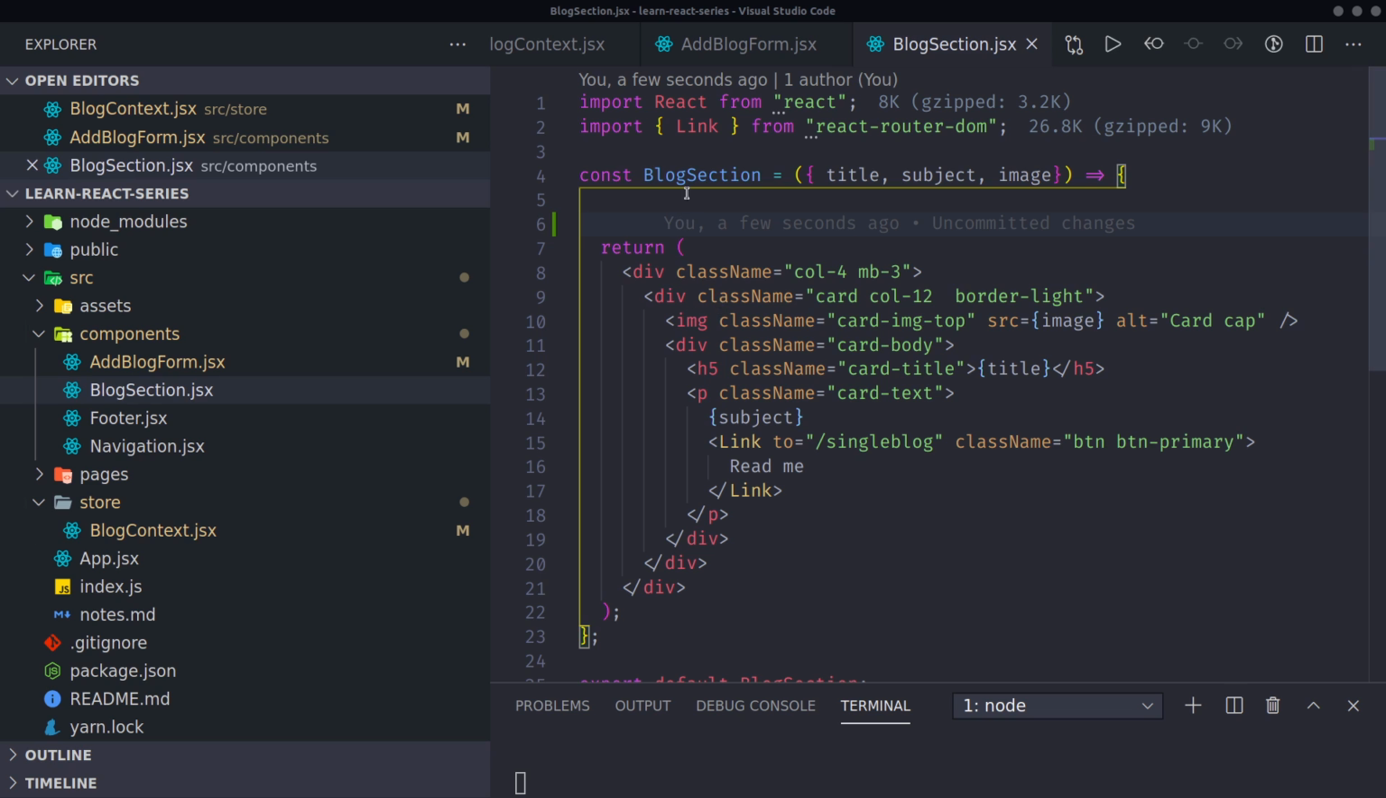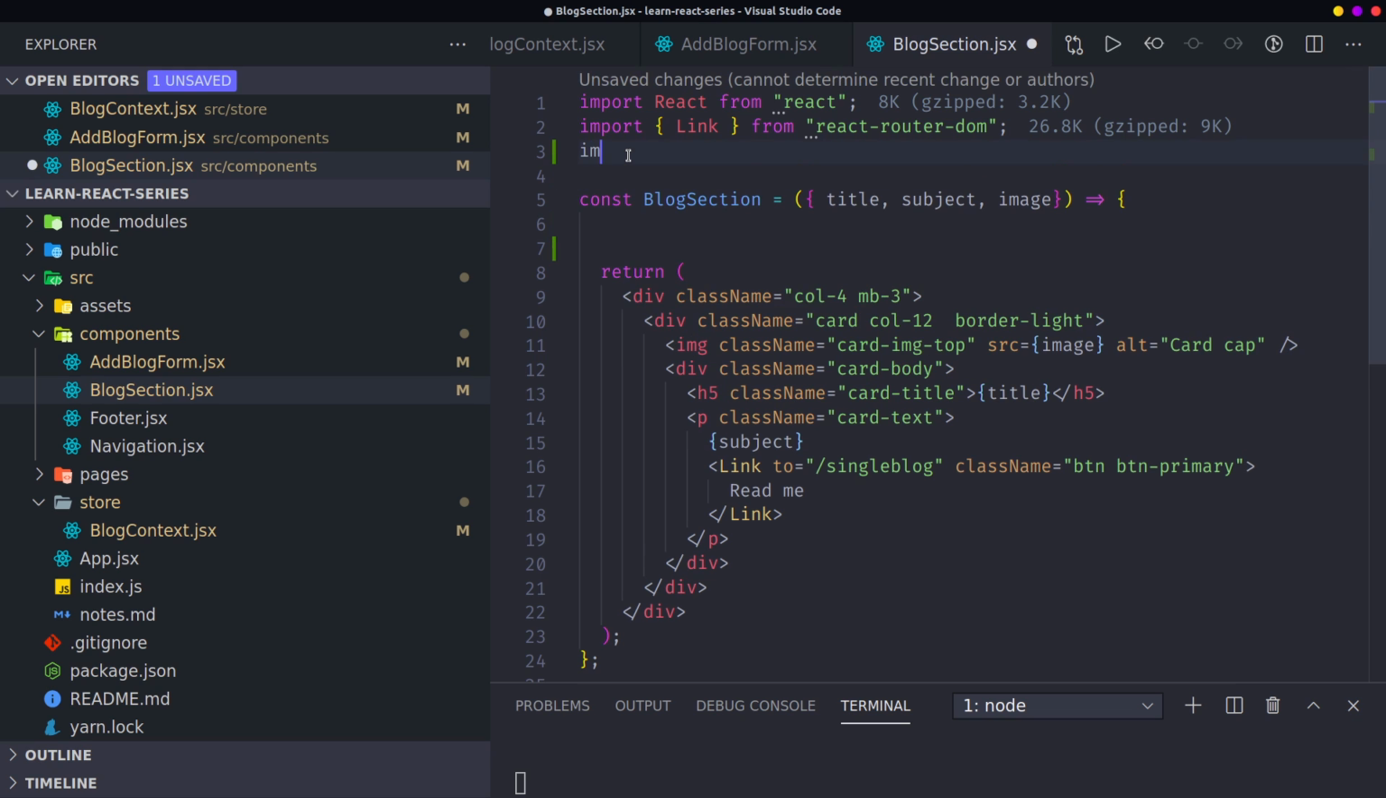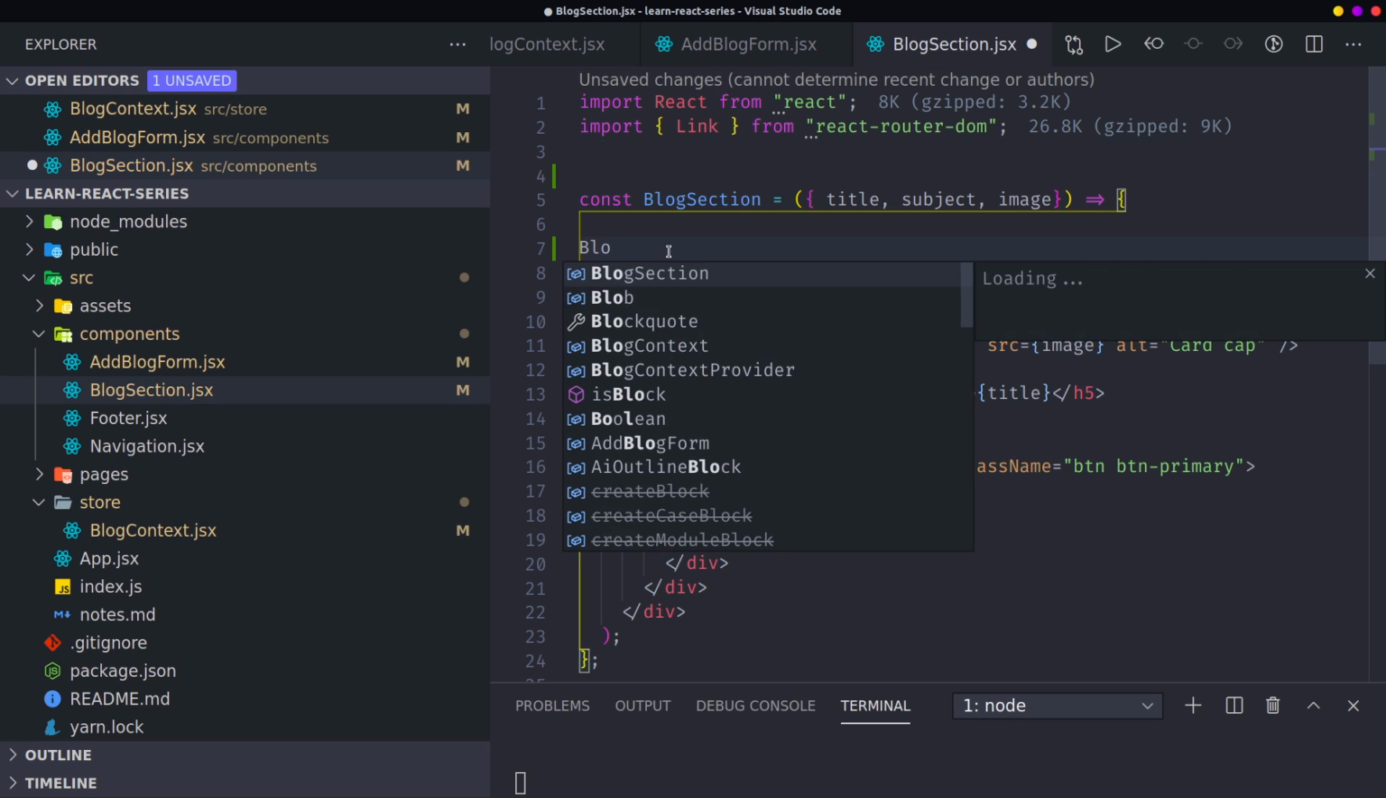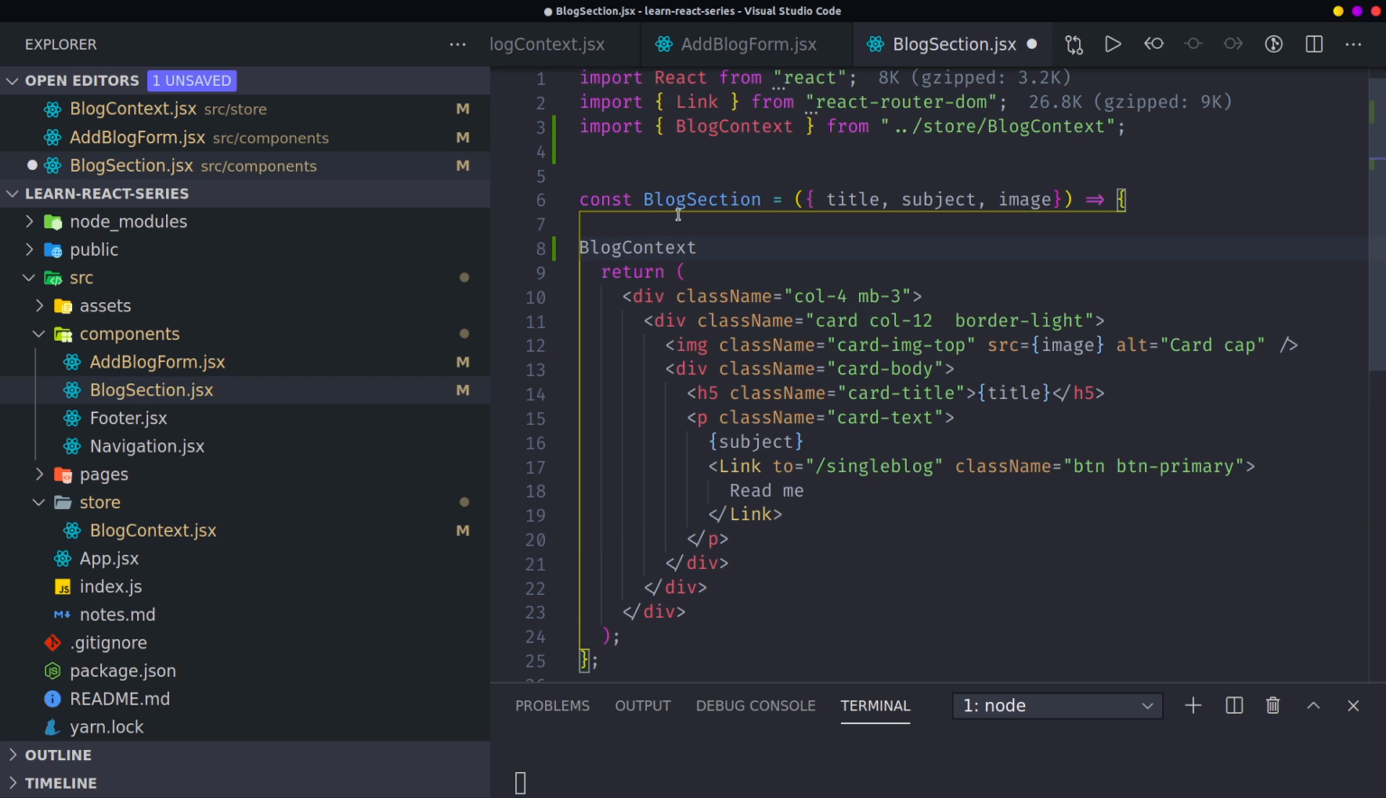So in that case, I'm going to go ahead and bring in the context here. The first thing I'll say is import. Then I'll bring the context here, which is the blog context. I'm lazy, so typing here will make my life hard. Let me just say blog context here, and it will import for me automatically.